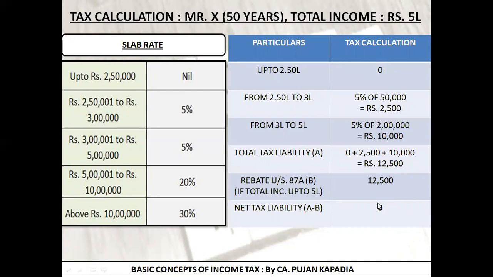As a result of which my net tax liability will always be 0 if my total income is up to 5 lakh rupees. Now you would say, sir, you said the cess is compulsory to add, 4% of income tax. Answer is yes. It is compulsory to add cess of 4% to your income tax liability. Now what is my liability? 0. Now if I calculate 4% of 0, the answer is going to come again 0. As a result of which I have not written the same over here.